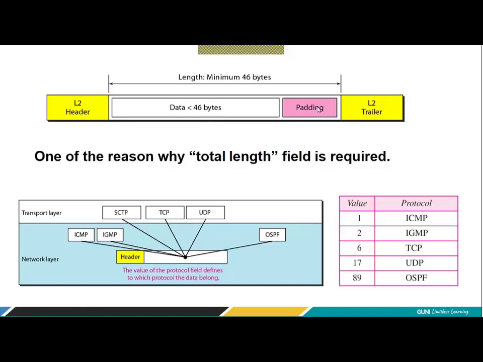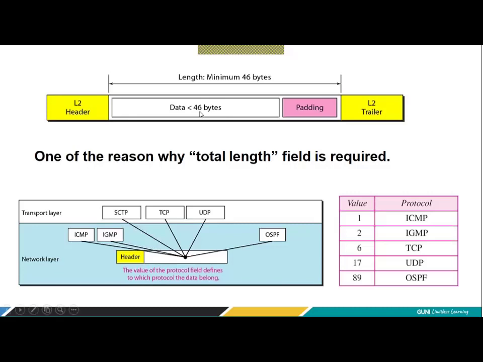When you say padding, why is the padding required? The answer is that at the data link layer you are doing something called collision detection, and if you don't ensure this minimum length, actually, I don't know whether you remember or not, your UTP cable could be stretched maximum to 150 meters. Beyond that, you can of course stretch the cable. Cable तो आप 10 किलोमीटर तक ले जाओ, कोई मना नहीं करेगा, ground है तो. The thing is that after 150 meters, you are not going to receive the data because your signal becomes so weak. So in between, if you put switches, it will work. A switch will work as a repeater or amplifier, whatever name you give.